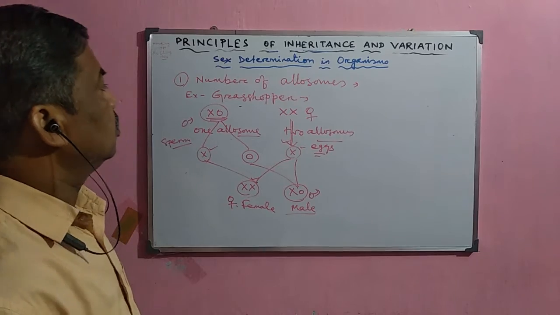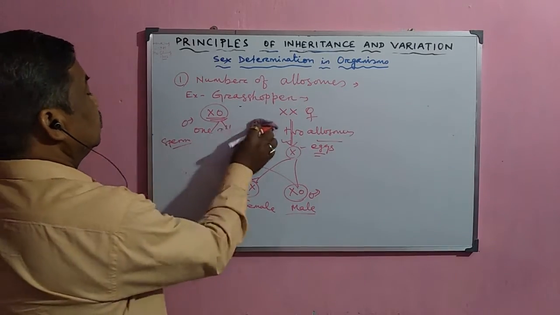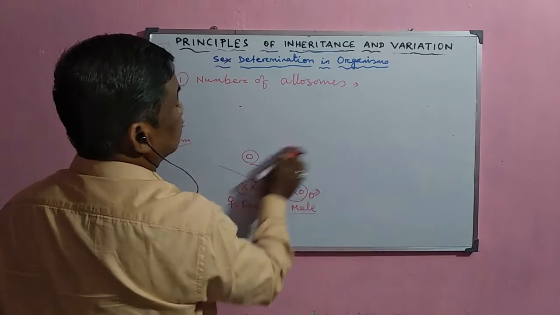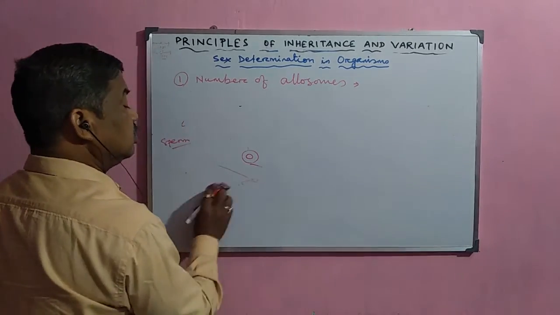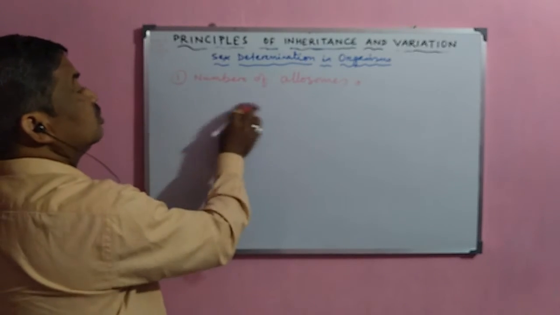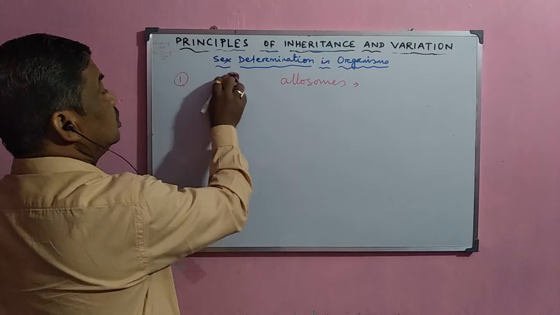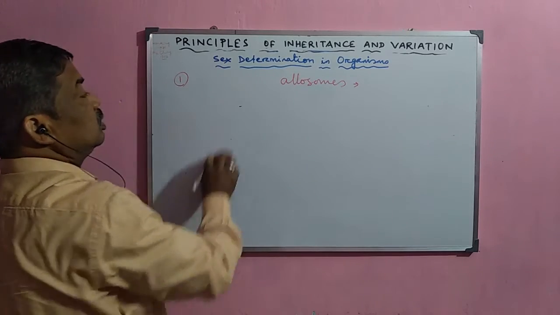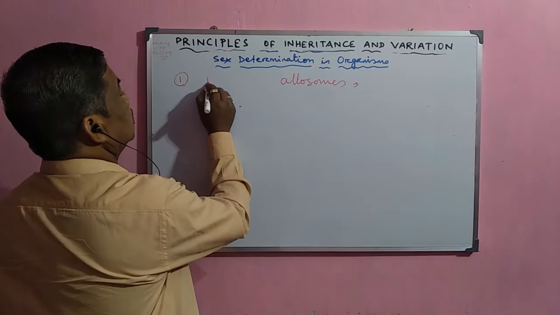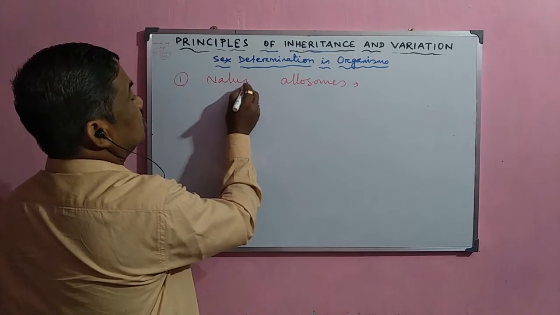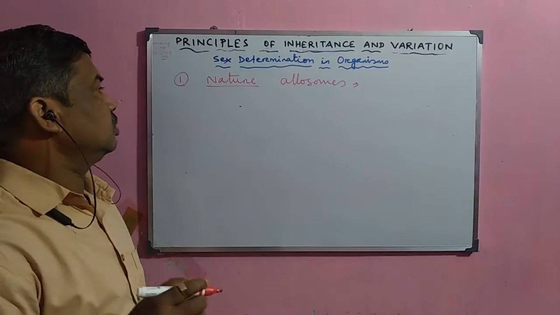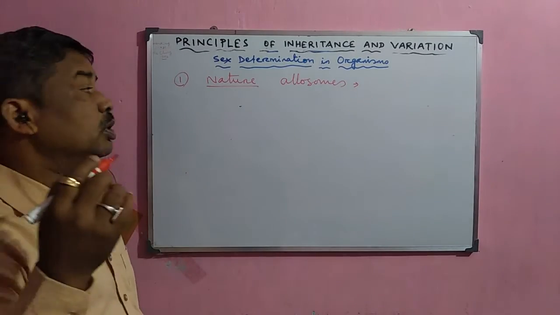The chromosomes are there in the body of each and every individual, but the autosomes are not responsible for sex determination, and the allosomes are responsible. Next, the nature of the allosomes. Allosomes are sometimes of different types.